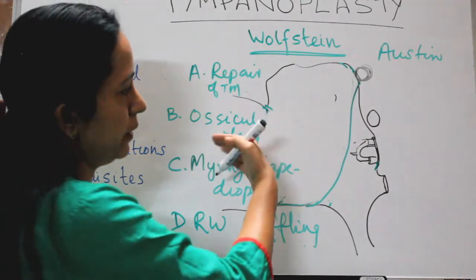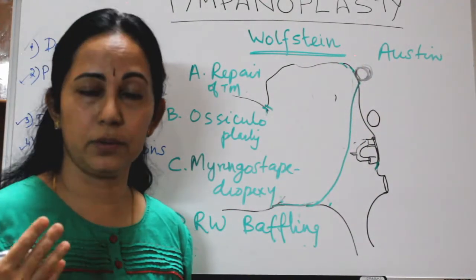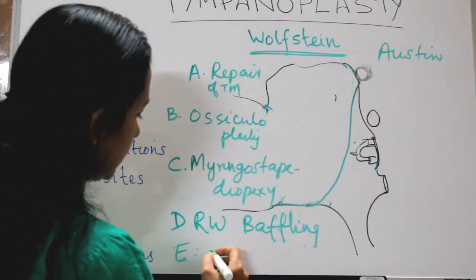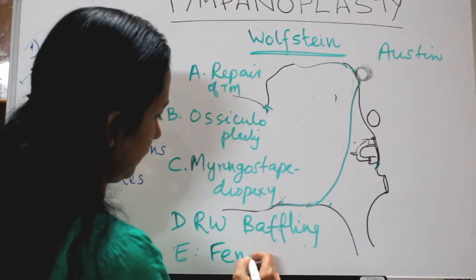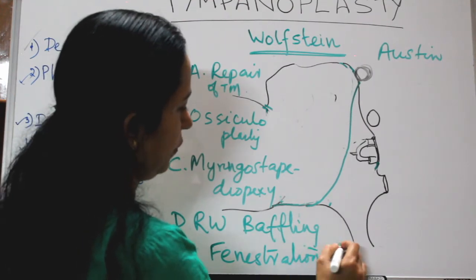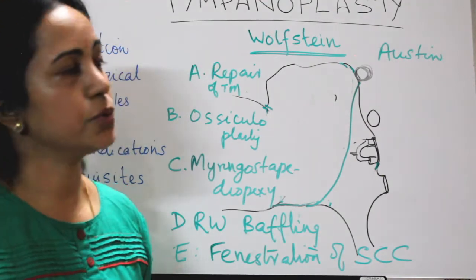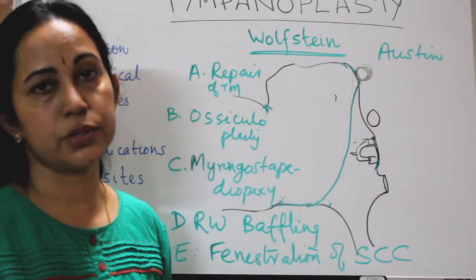Okay, so when the air comes, it will cause some movement of the cochlear fluid system, right? So that is fenestration of the horizontal semicircular canal. So these are the 5 types as described by Wullstein.